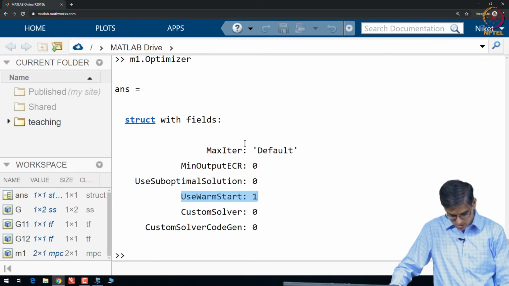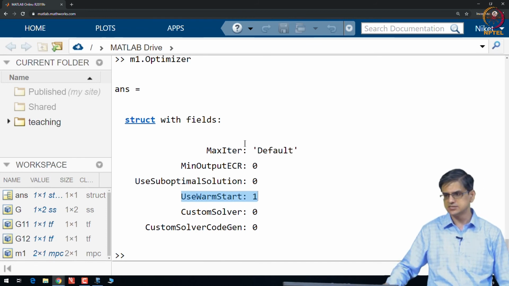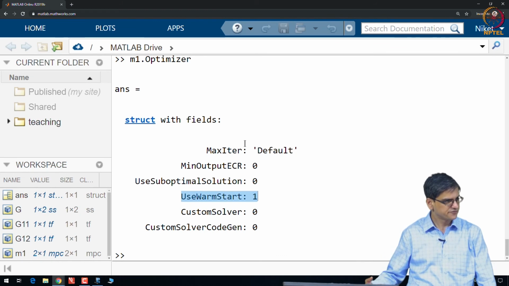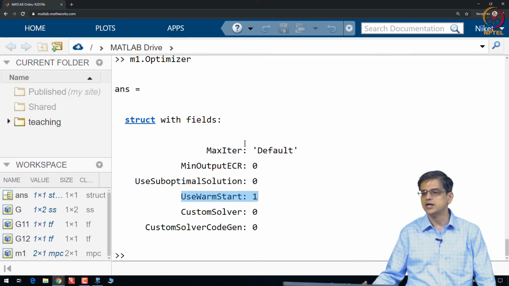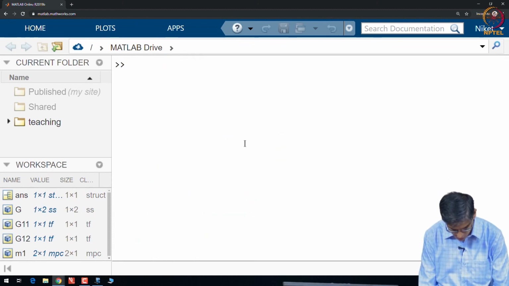Okay. So, for your assignment, for your project, what you need to do is provide all the settings to your controller in the form that I have shown. And then run the controller. Two options for you: run the controller using sim.